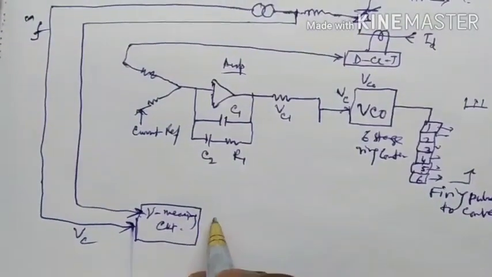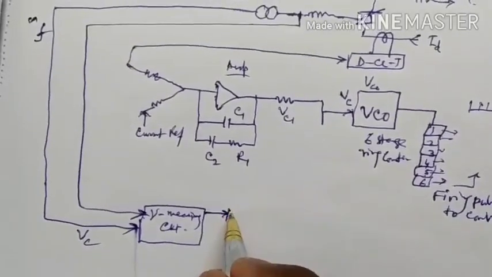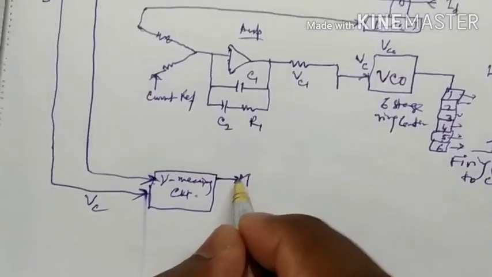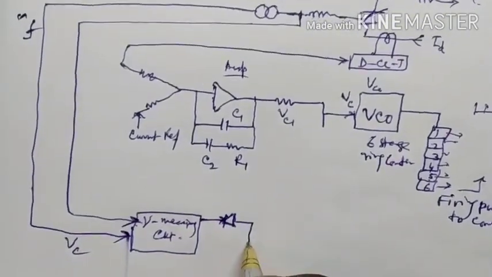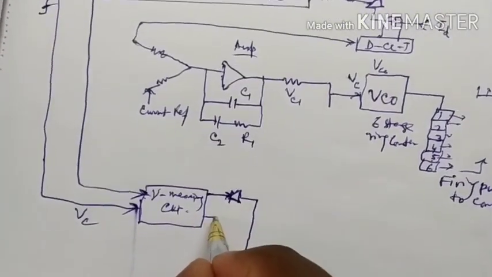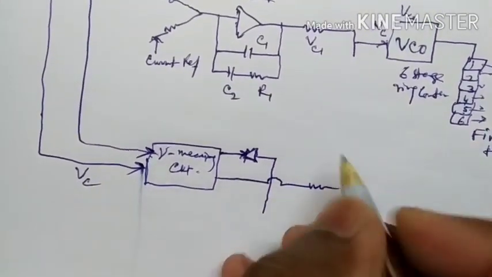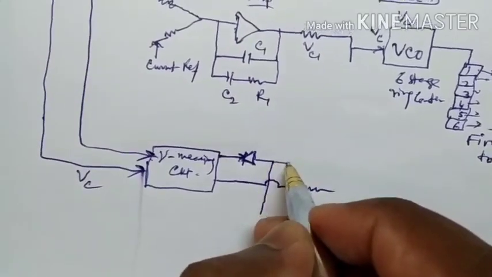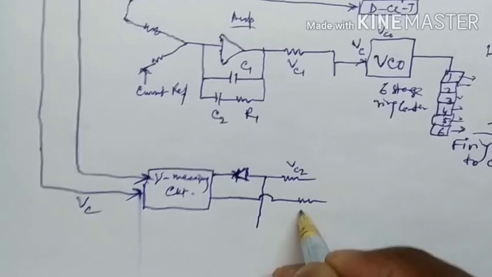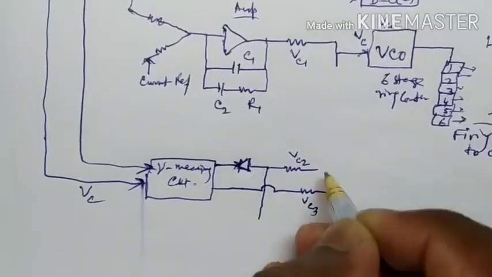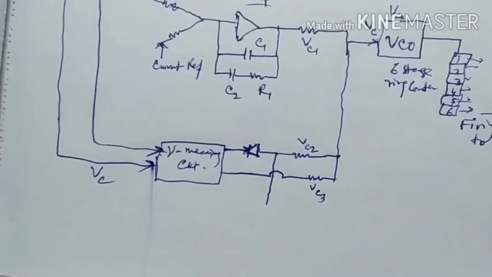So this measuring circuit, Vc2 and Vc3, will be interlinked with Vc1.